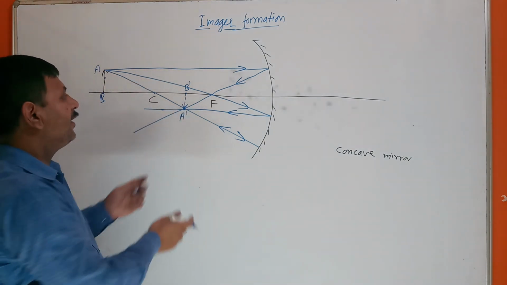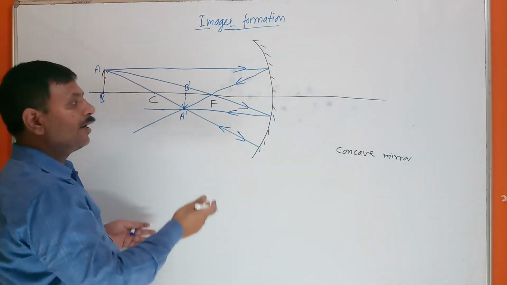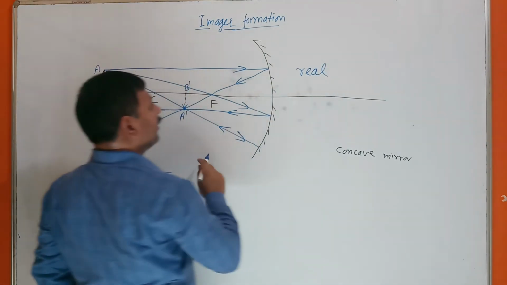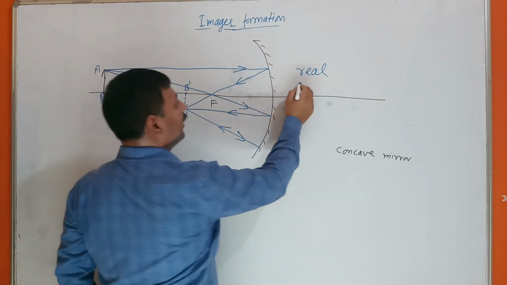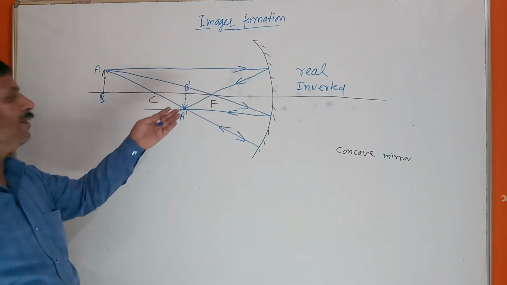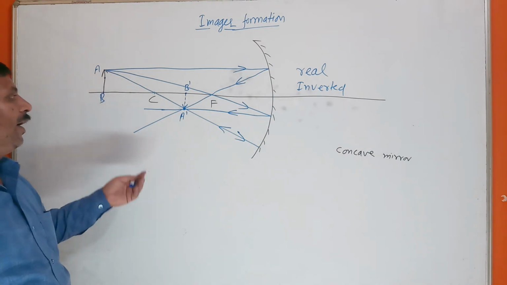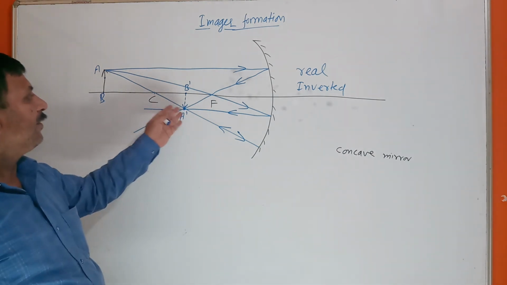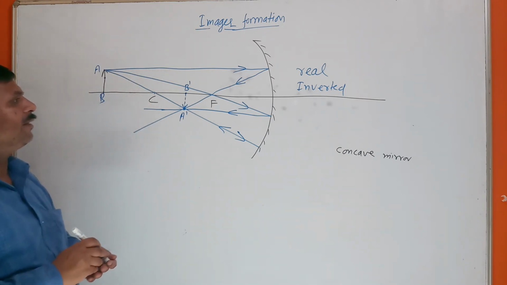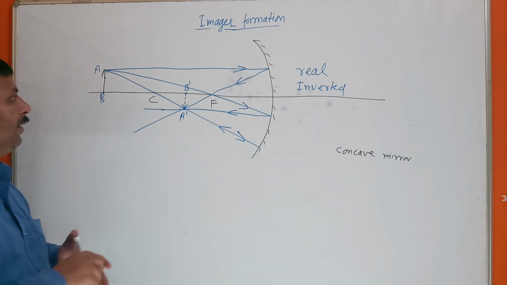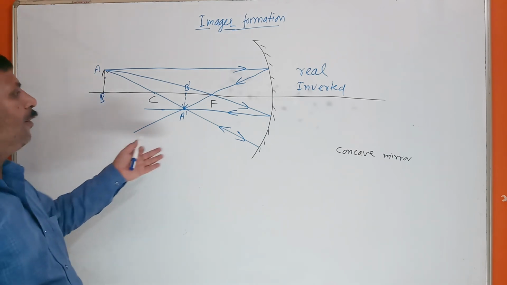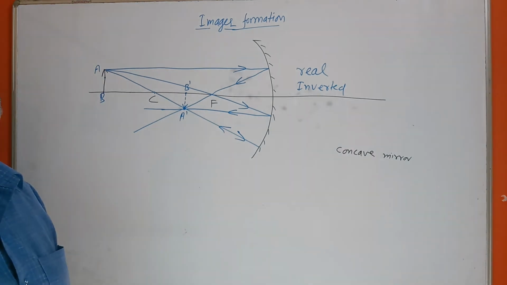Here we can see this is a real image, as the rays after reflection are actually intersecting. What type of image have we formed? A real image. Another, it is inverted, we have seen it is inverted, and if you see the size, it is smaller than the object. And one thing more, you can see it lies between the center and the focus. By all these rules, rule 1, rule 2, rule 3, I have shown how we can form the image by a concave mirror.